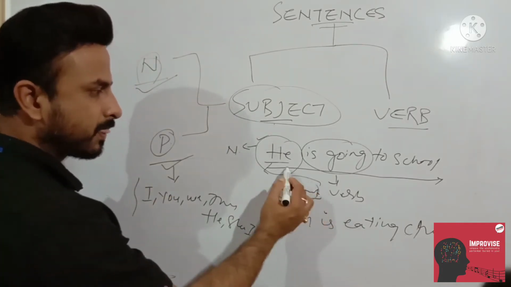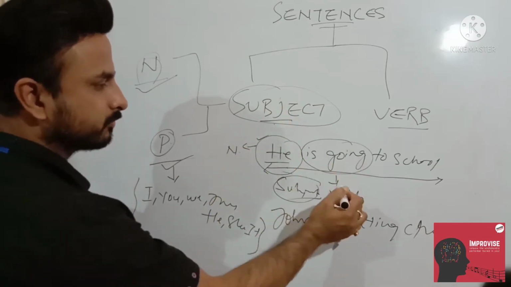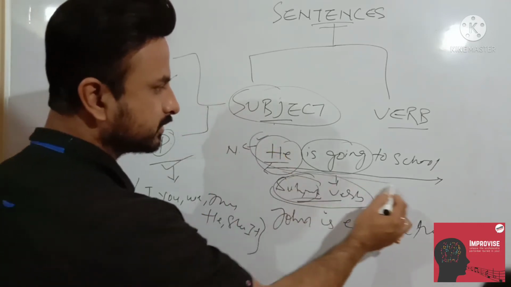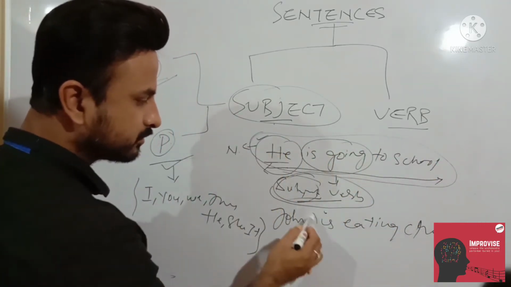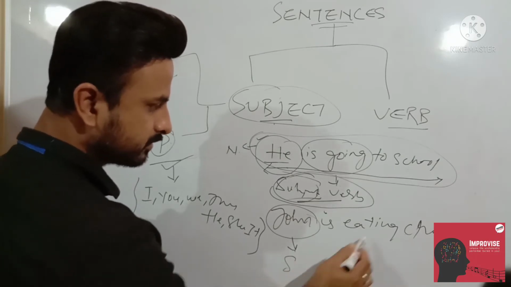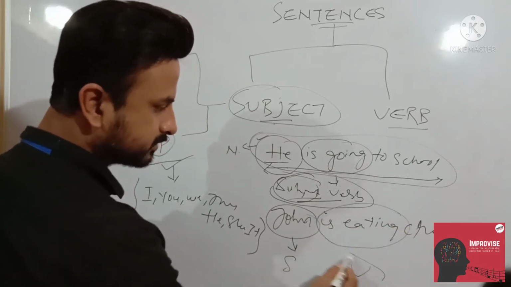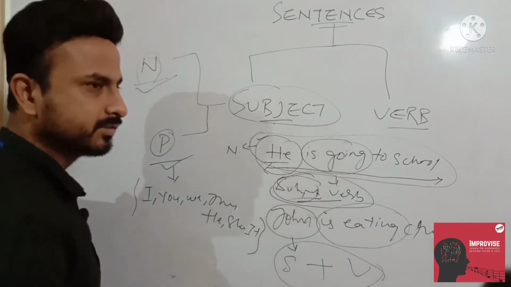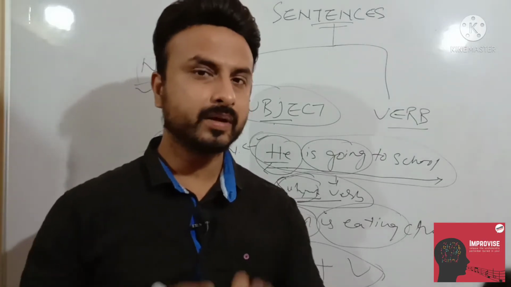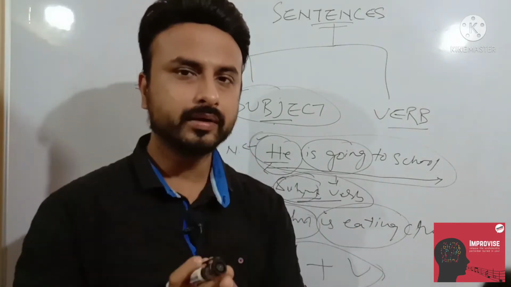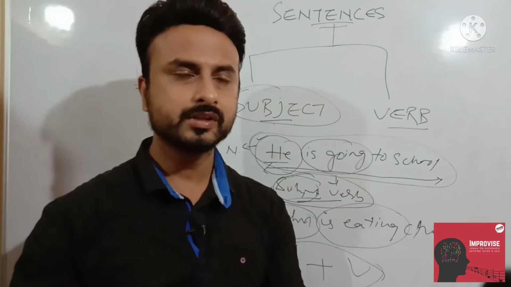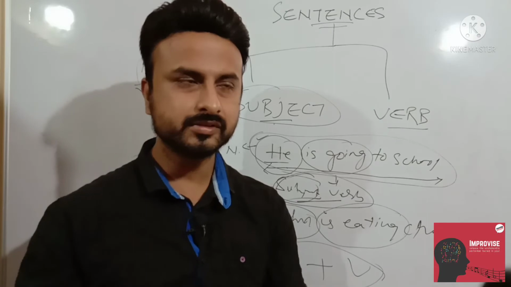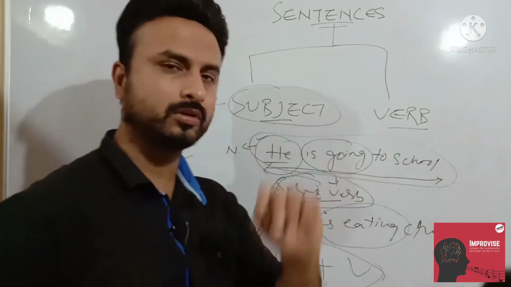So this is the subject. It has one subject plus one verb. You have both the things, subject and verb, which means this sentence has a complete sense. You can see here also John is the subject and this is the verb. Subject plus verb makes a complete sentence. That's why I'm repeating these things, friends. Try to understand why I'm repeating them. A sentence has a complete sense. How will we know that it has a complete sense? It must have one subject and one verb.